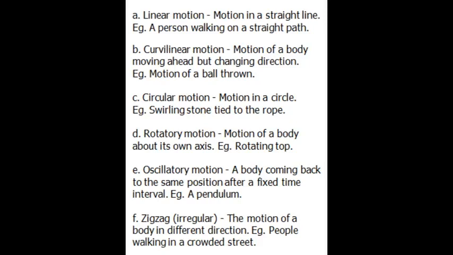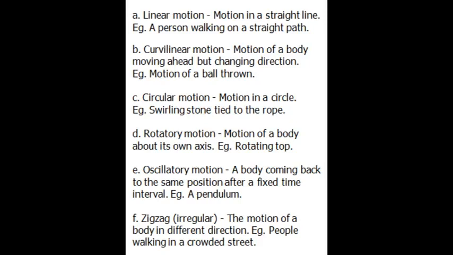Now let us recollect the classification of motion. Linear motion. Motion in a straight line is known as linear motion. Example, a person walking in a straight path.